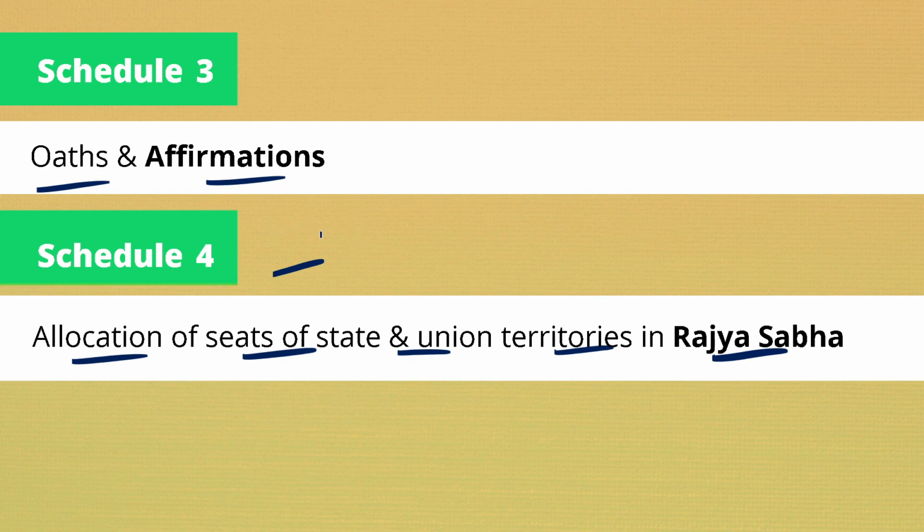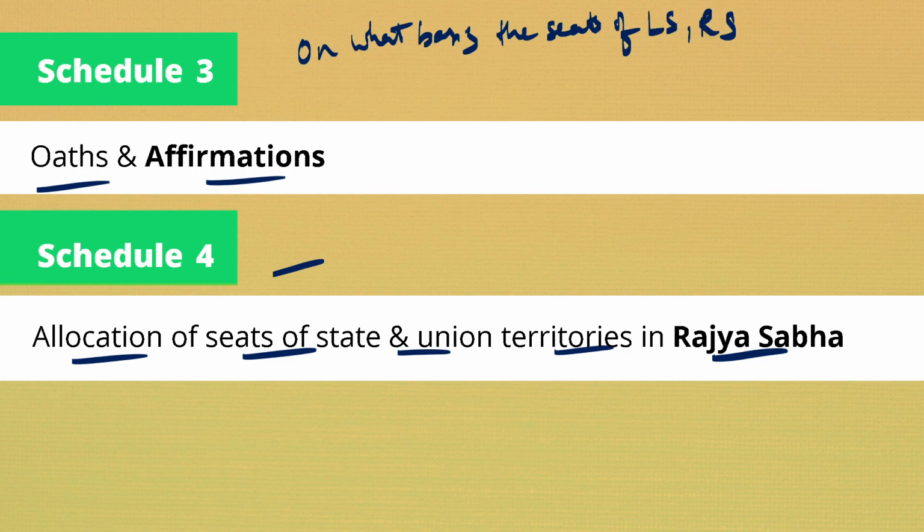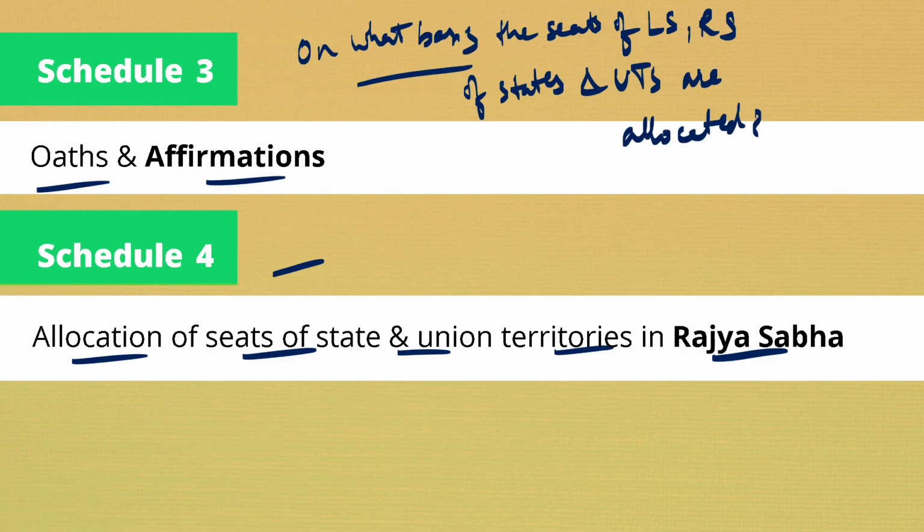On what basis are the seats of Lok Sabha and Rajya Sabha of various states and union territories allocated? What is the basis?